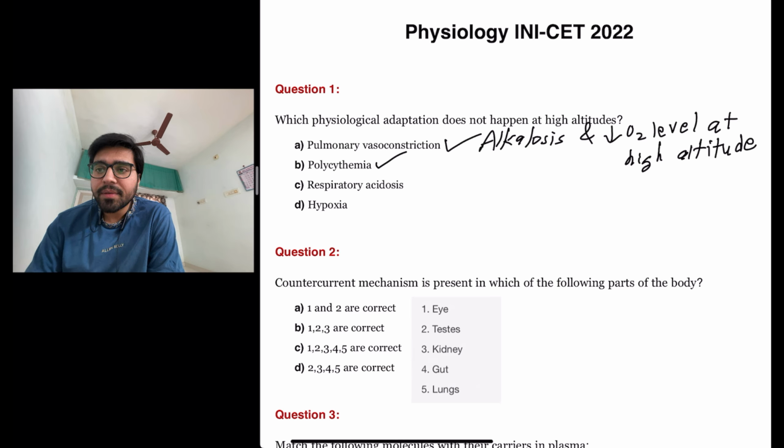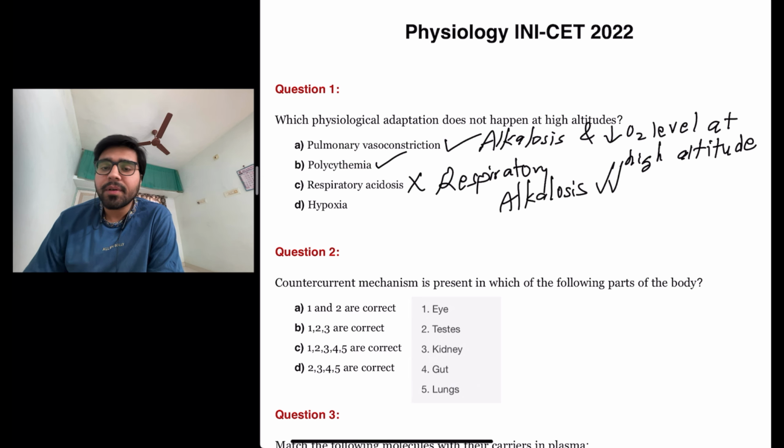Respiratory acidosis, no. Respiratory alkalosis happens at high altitude, not respiratory acidosis. And hypoxia, yes, it happens at high altitude. So the physiological adaptation that does not happen at high altitude is respiratory acidosis.